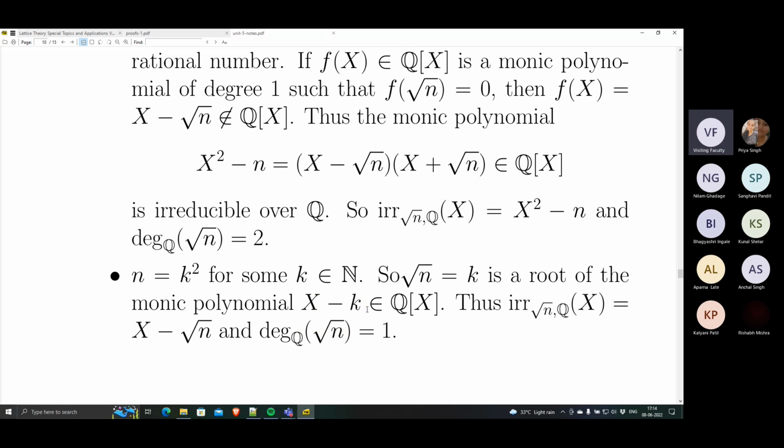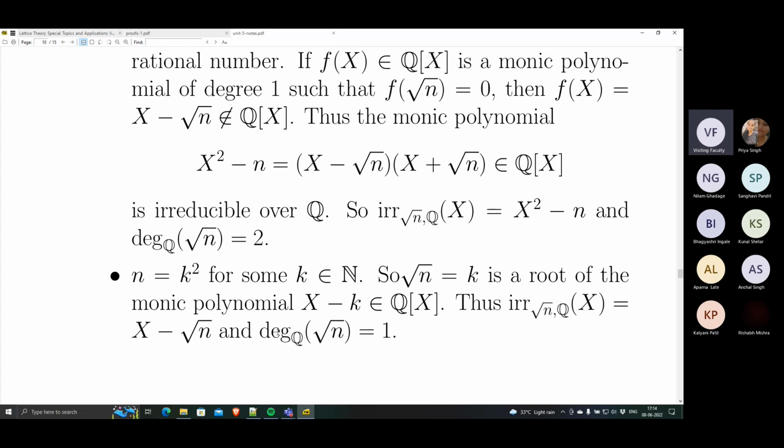In other words, this is x minus square root n, and it vanishes at the point square root n. So it's a degree 1 monic polynomial which vanishes at the point, so it is the irreducible polynomial, the minimal polynomial. The minimal polynomial of square root n over Q in this case is just x minus square root n, because square root n now is an integer, and the degree is 1.